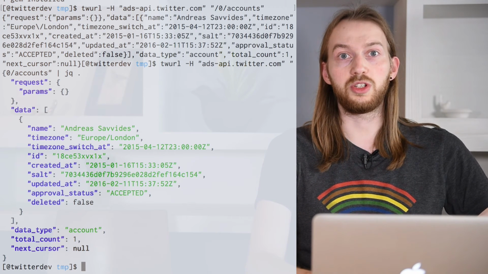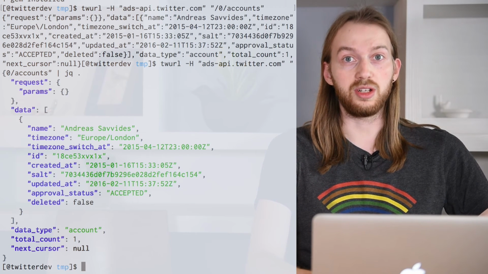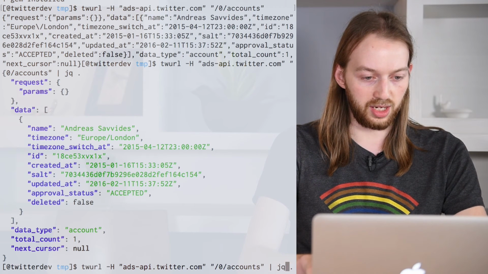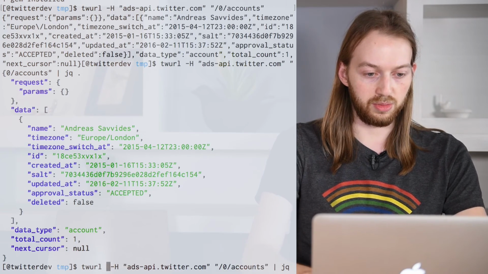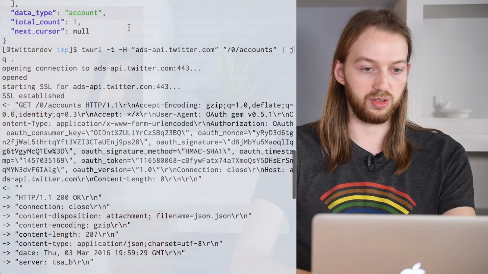One more handy thing which is worth mentioning is that by passing the -t argument to twurl, you can get a full trace of your request, including headers. So if we do the same thing, just go back here to the beginning and put a -t and hit enter, you'll see that we get all kinds of information.